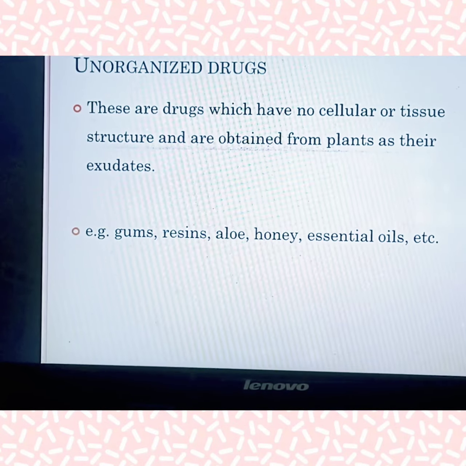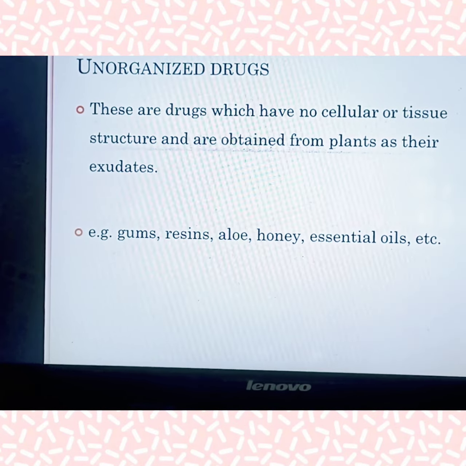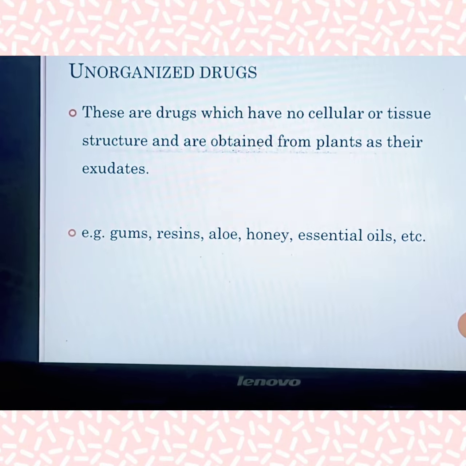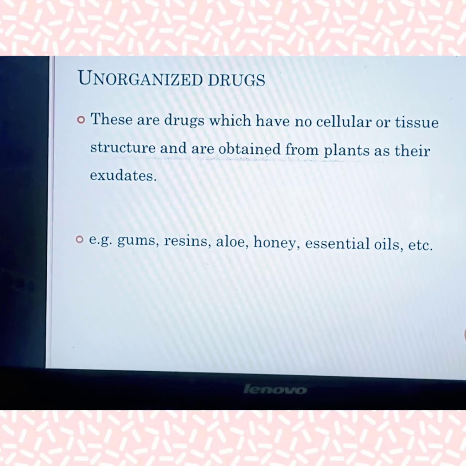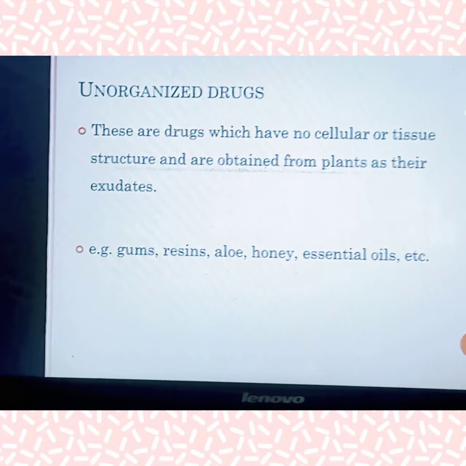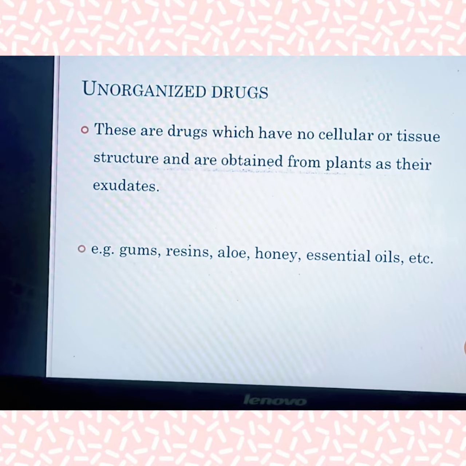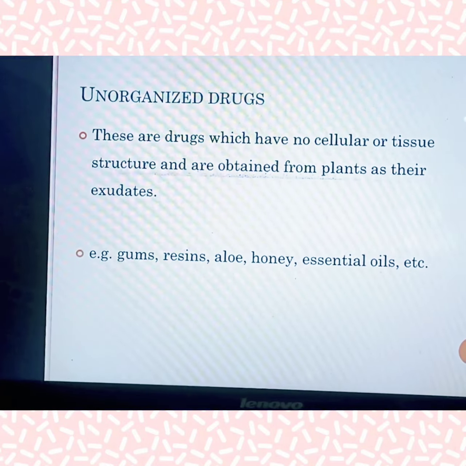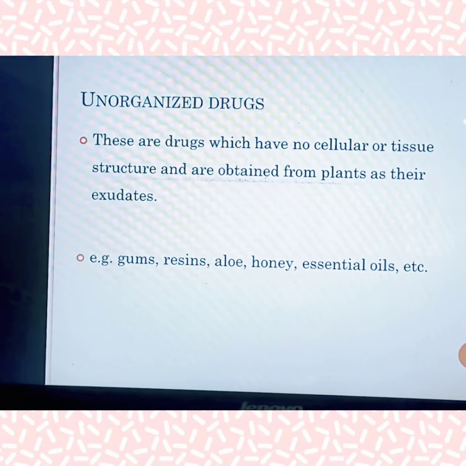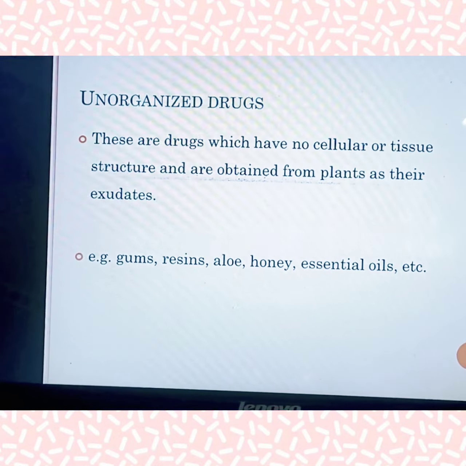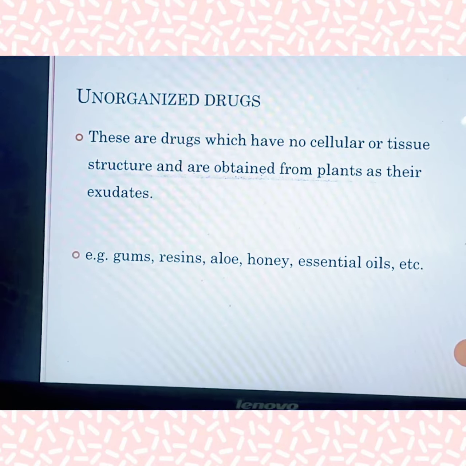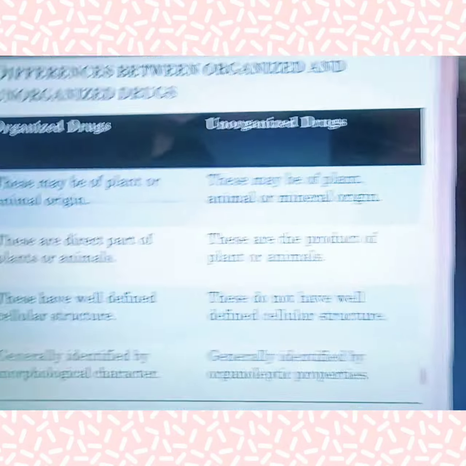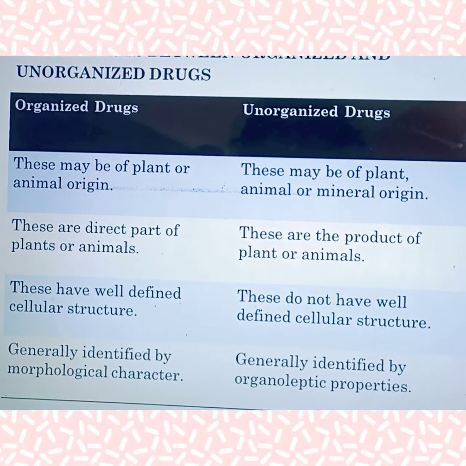When coming to the unorganized drugs, these drugs have no cellular or tissue structure, which means these are substances derived from plants. They are derivatives of plants, but not a part of the plant. If you consider organized drugs, they are the leaves, stem, roots, or the organized structures present in the plant. But unorganized drugs are the derivatives of the plant substance. For example, gums, resins, aloe, honey, essential oils are derivatives of the plant. And this is the difference between organized and unorganized drugs.